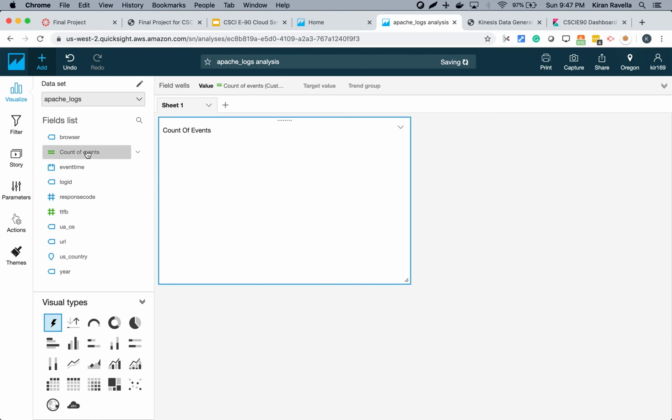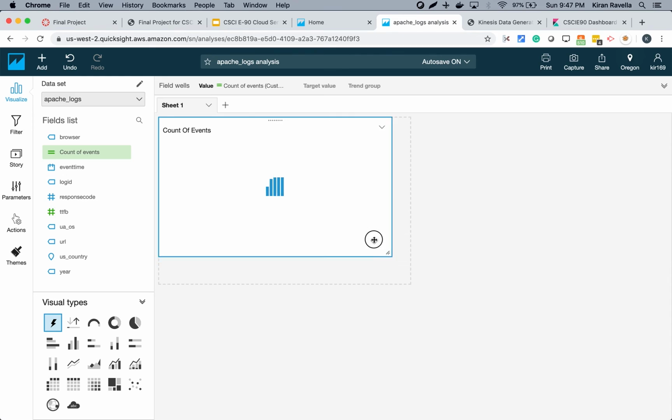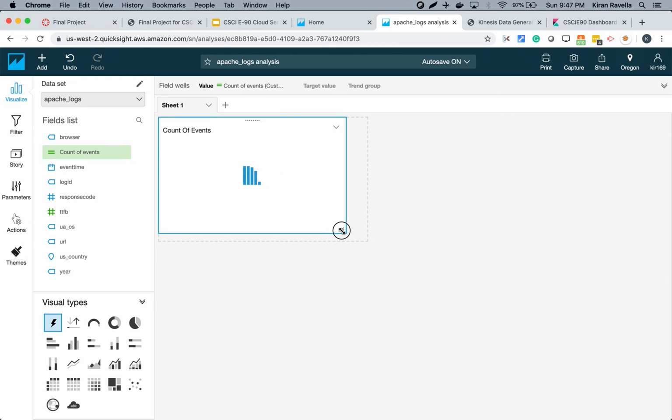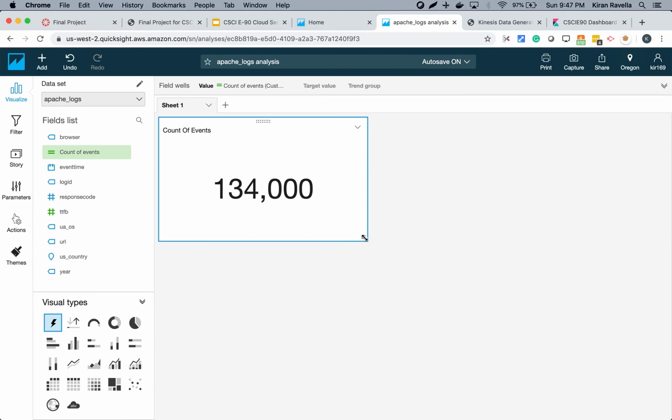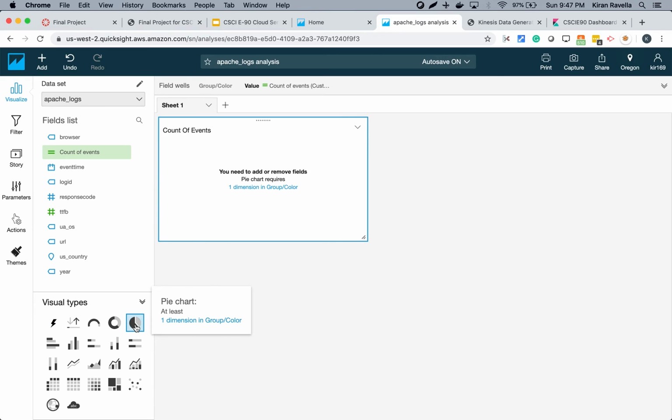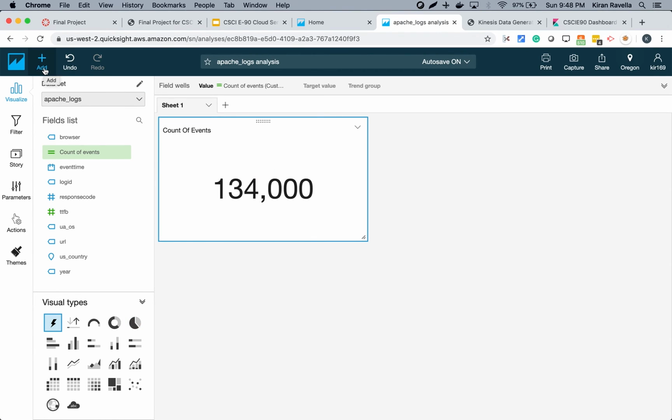All right, metric using this. And we'll use a pie chart. Oops, metric count of events, and add another visualization.